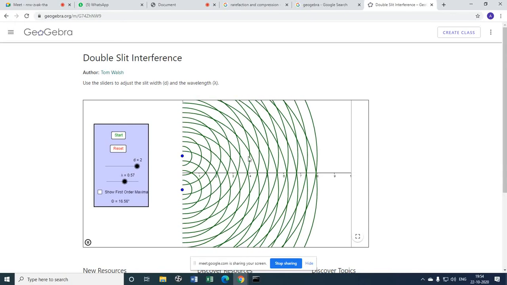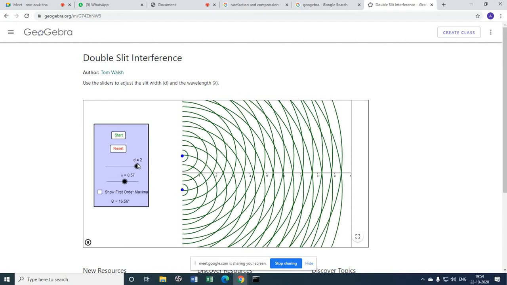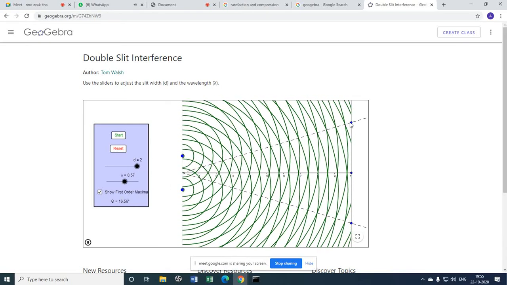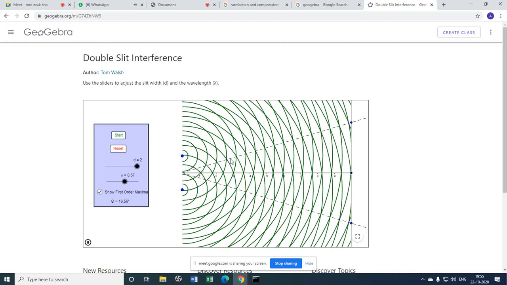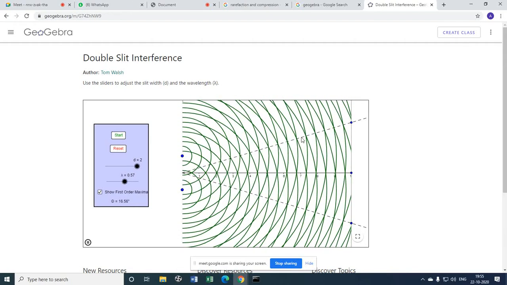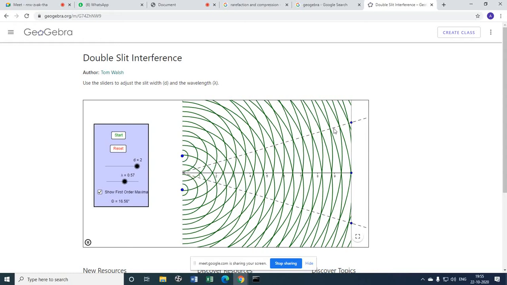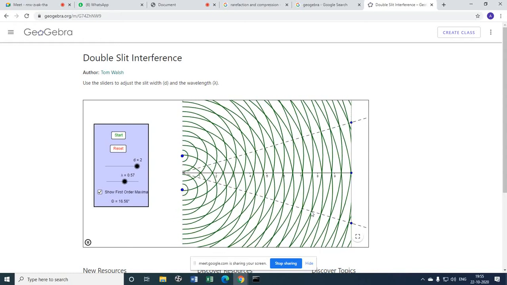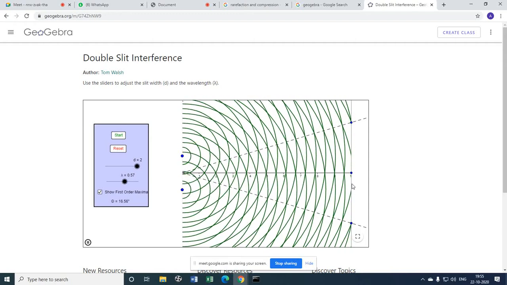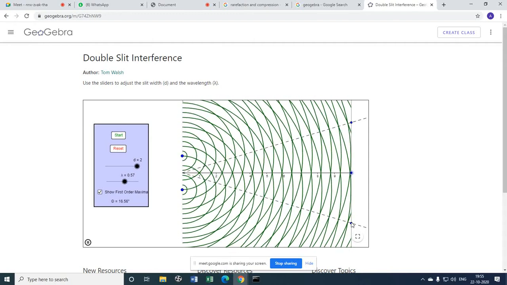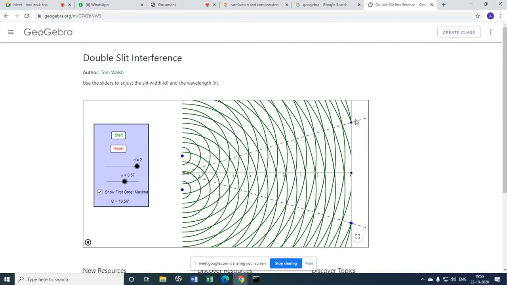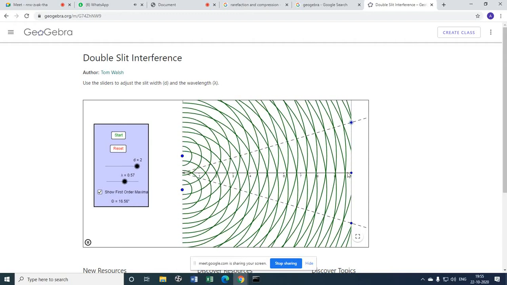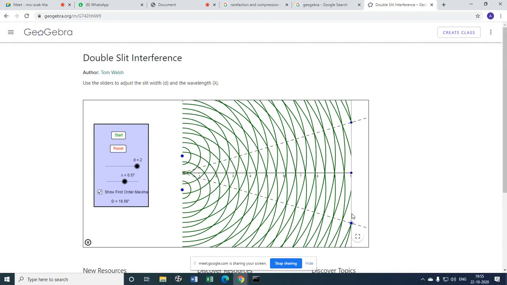And what about this case? Which one will be minimum? This one will be maxima. This is central, and this is the first order maxima. At this point you see always what is happening: crest and trough, and crest and crest. Here are these three dotted lines, three points. This is the central maxima. This is crest and crest. So we see maxima. Right?